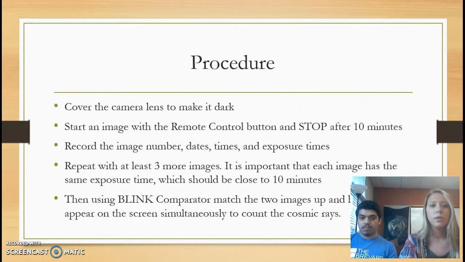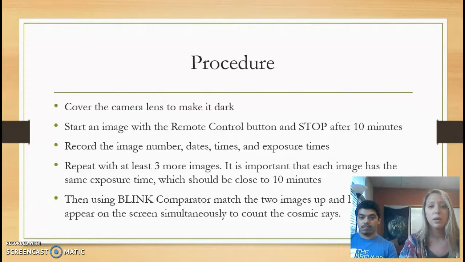Procedure. Cover the camera lens to make it dark. Take an image with the remote control button and stop after 10 minutes. Record the image number, dates, times, and exposure times. Repeat with at least 3 more images. It is important that each image has the same exposure time, which should be close to 10 minutes.